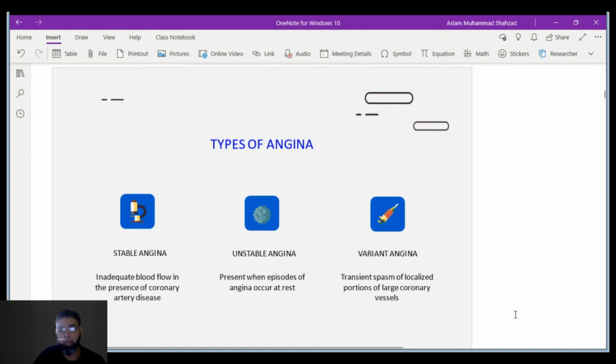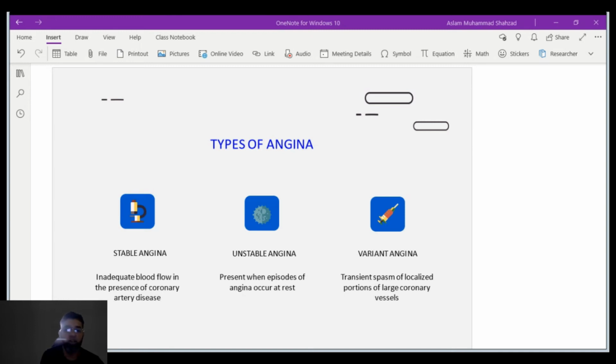So how many types of angina do we have? We have three main types of angina. One is stable angina, which could be called chronic angina as well. It is defined as an inadequate blood flow in the presence of coronary artery disease.